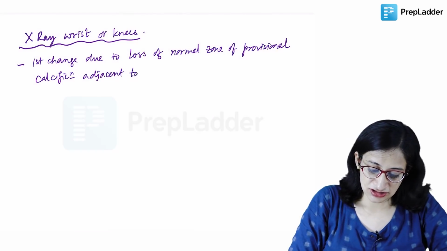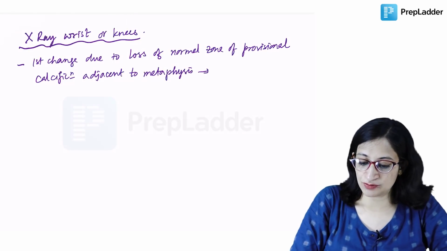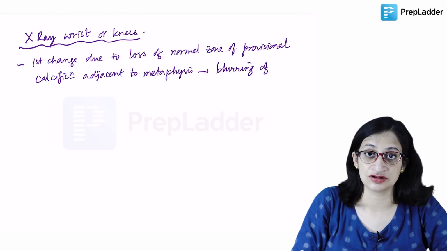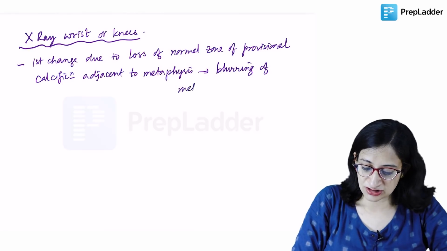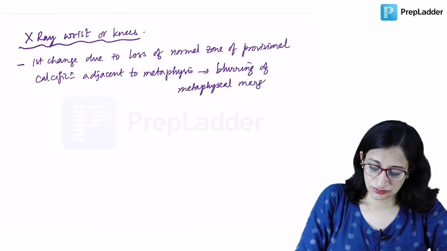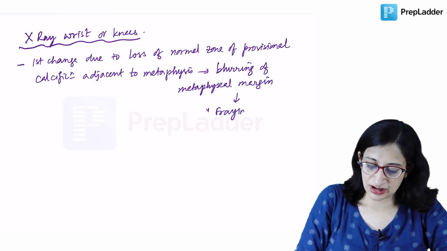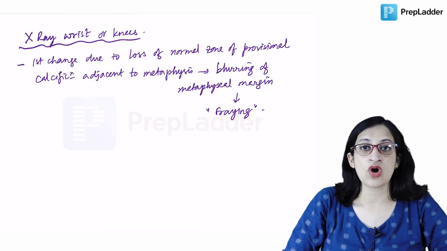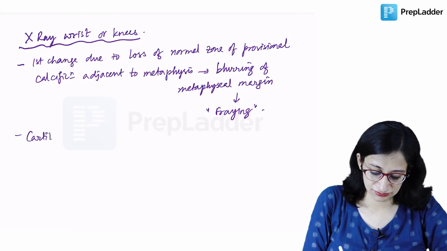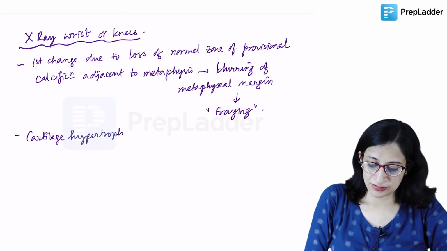That gives rise to blurring of the metaphyseal margin, or the margin becomes irregular, causing fraying or irregularity of the ends of the long bones. What else? Cartilage hypertrophy leads to widening of the growth plate.